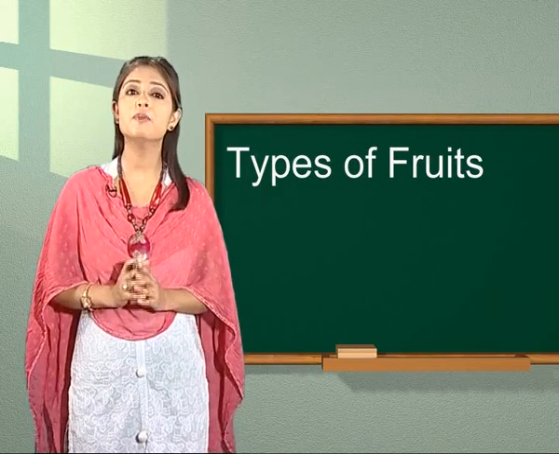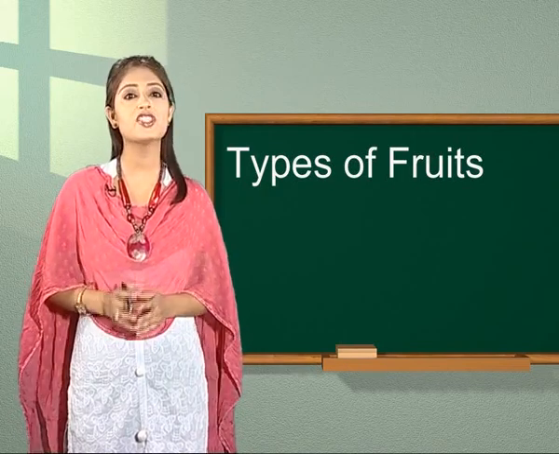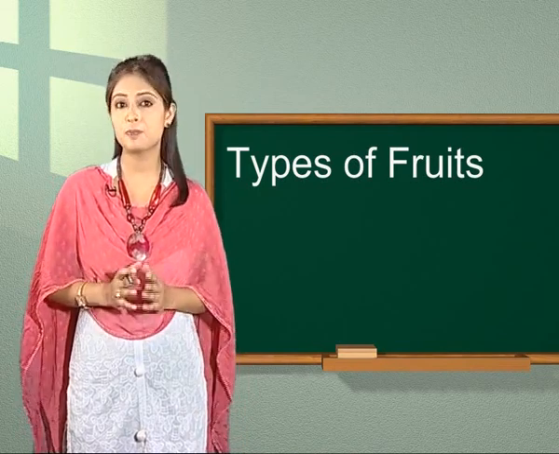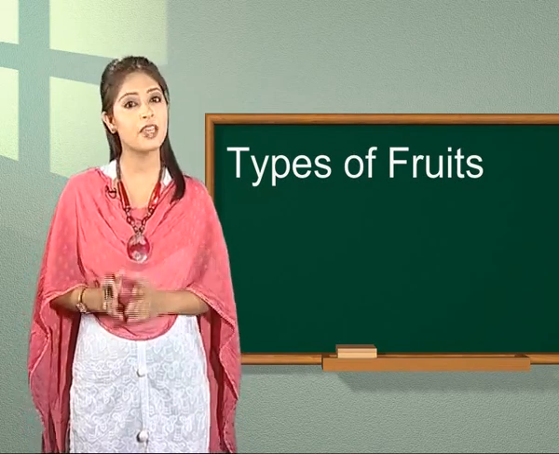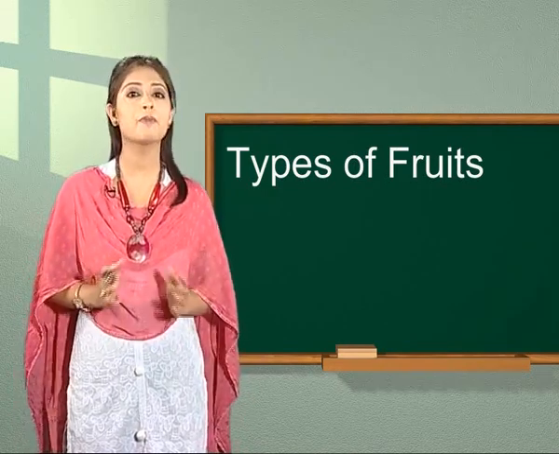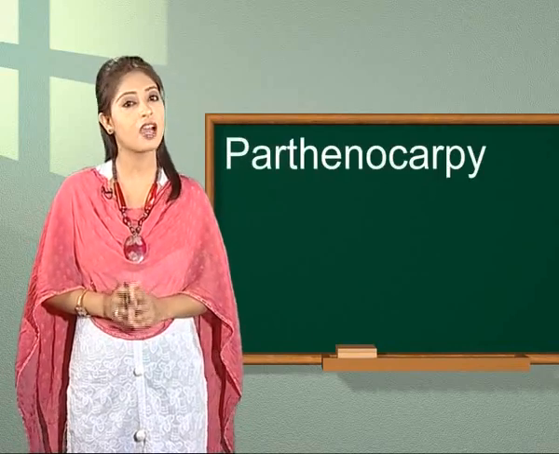As you know, in most of the plants, pollination is a vital part of fruit development. In a few species, the fruit may develop in the absence of pollination or fertilization by a process known as parthenocarpy.